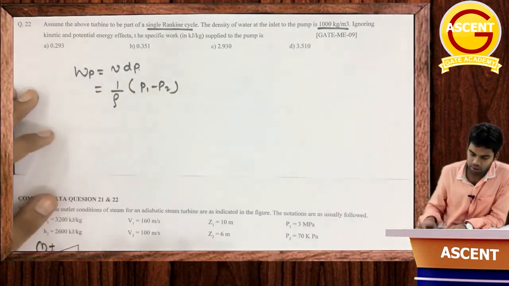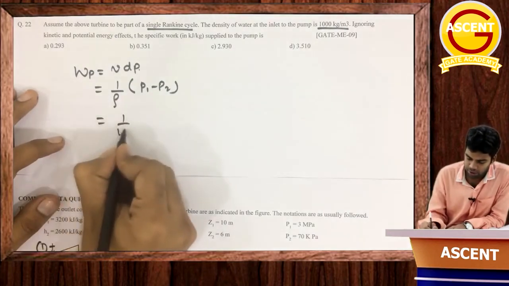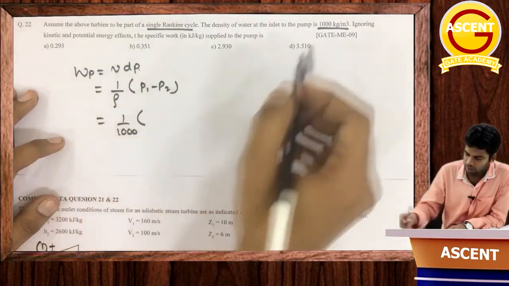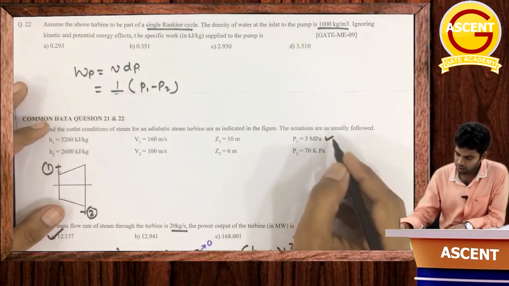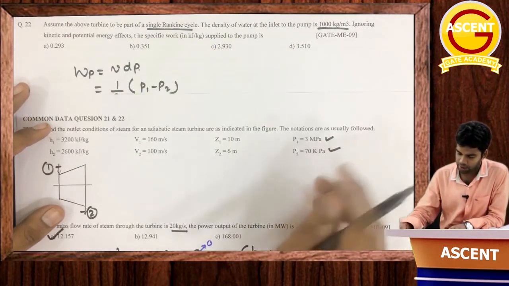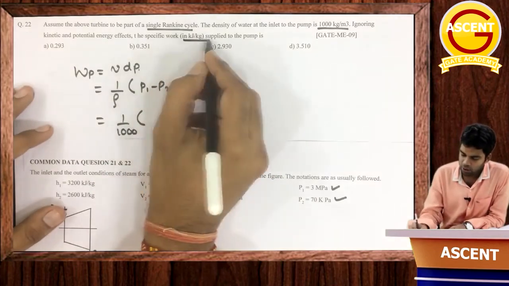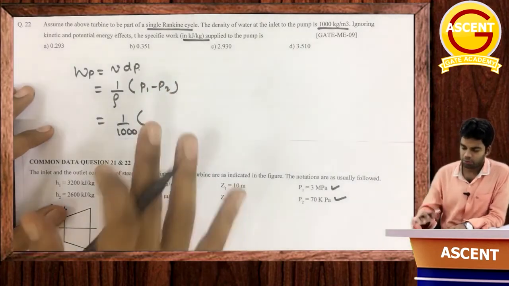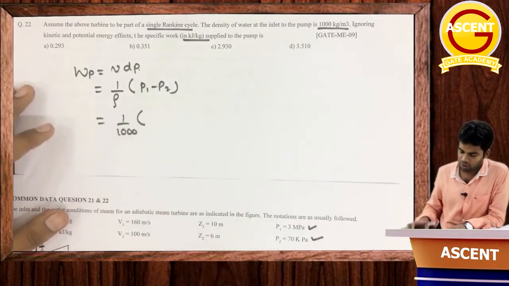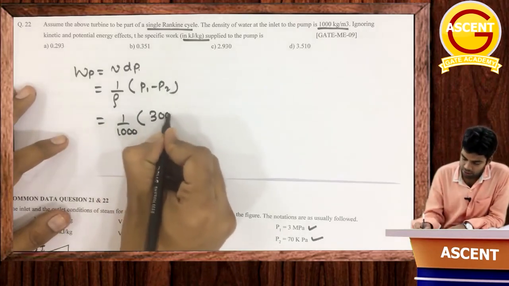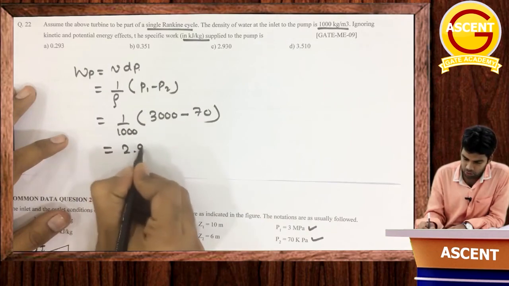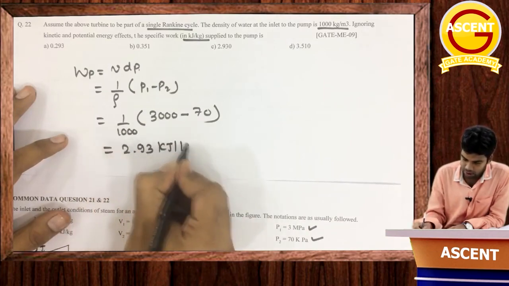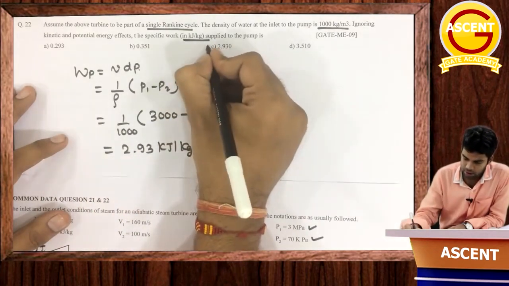Okay, so just put the values. So this will be equal to 1 by 1000 into, and the change in pressure, so P1 is given as how much? 3 megapascal. This is 70 kilopascal, and work we have to calculate in kilojoule per kg. So better if you put the pressure in kilopascal only. So convert this 3 megapascal into kilopascal, which is 3000 minus 70. Okay, so this pump work will be equal to 2.93 kilojoule per kg. That's it. Okay, so answer should be C.